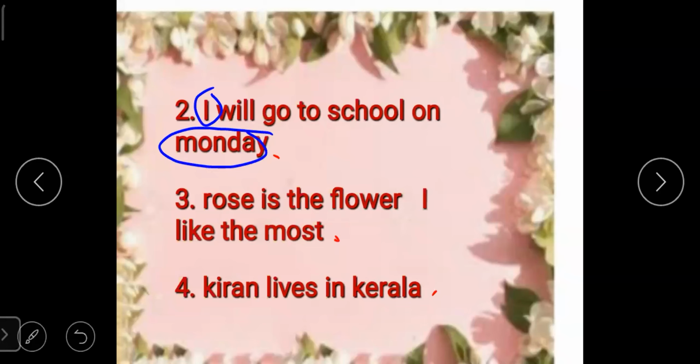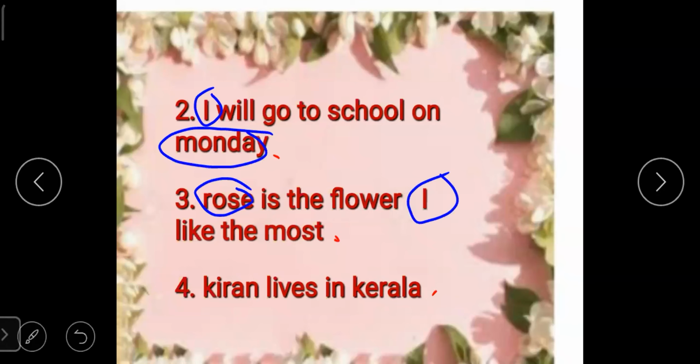So the word rose should begin with a capital letter R. So I am circling the word rose, and it is also the first letter of the sentence. So it should start with capital letter R. And I should begin with capital letter.